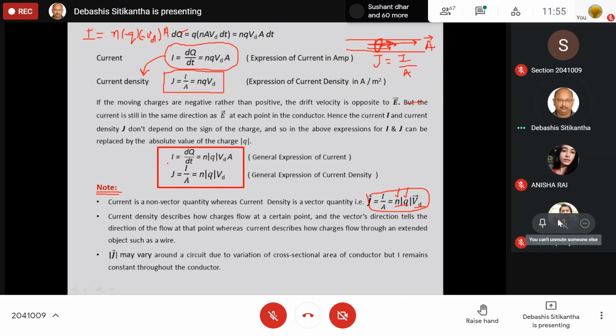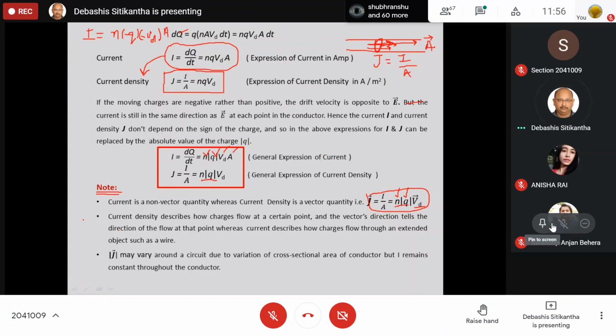Over here in case of I, this is scalar, this is scalar, this is vector and this is vector, and both of them are dot product. And if this is the case, again your I is going to be a non-vector quantity. Whereas in case of J, your Vd is a vector quantity with n and modulus of q as the coefficient. Therefore, this is going to be a vector quantity. So one thing is very sure, that current is non-vector, whereas your current density is a vector quantity.